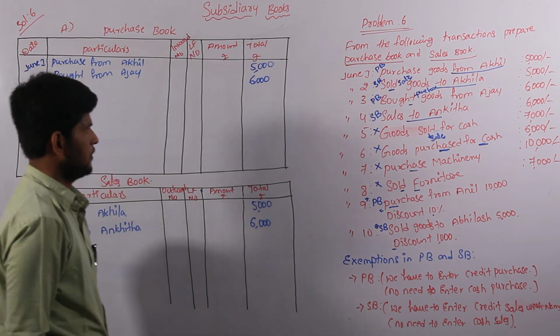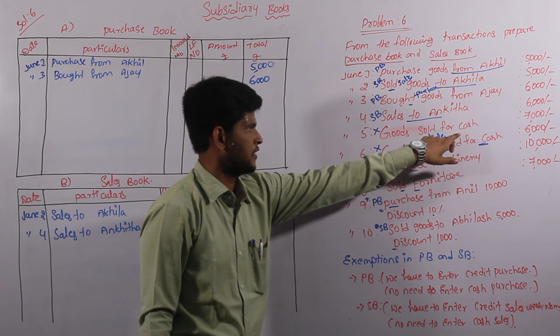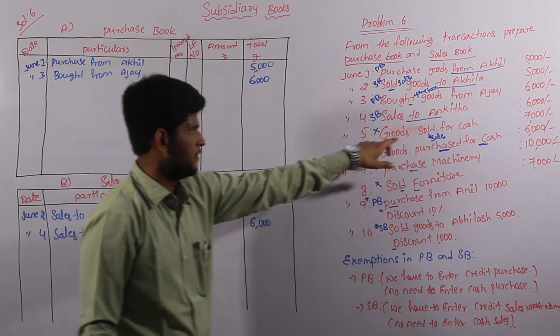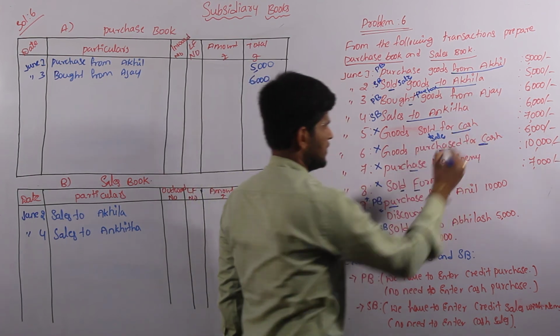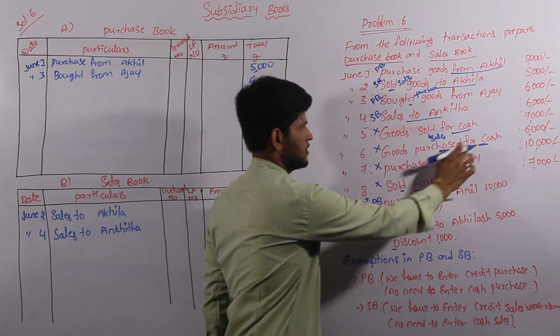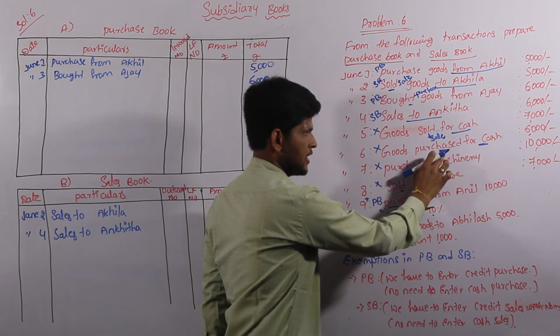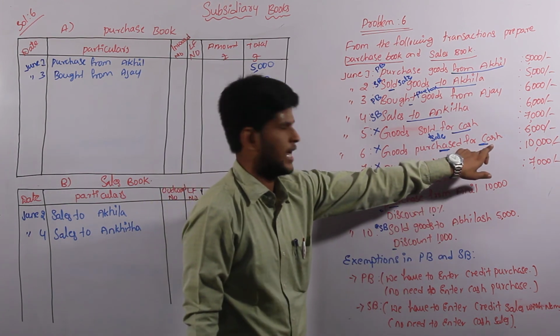And come to the next one, the fifth one, goods sold for cash. It is a cash selling transaction. We are not considering it in our sales, even though it is a sale, because it is clearly mentioned as a cash based selling transaction. Come to the sixth one, goods purchased for cash. It is also a purchase transaction, but we are not considering it, the reason is it is a cash purchase.